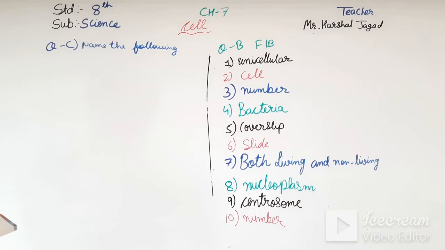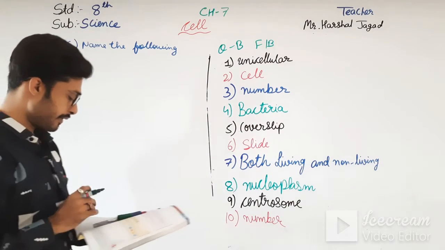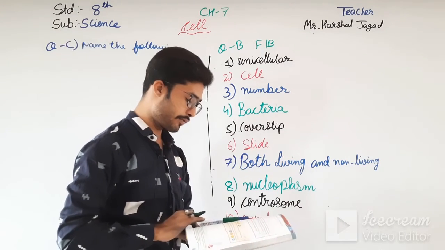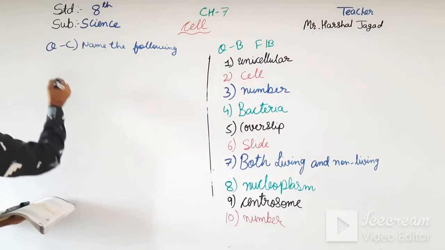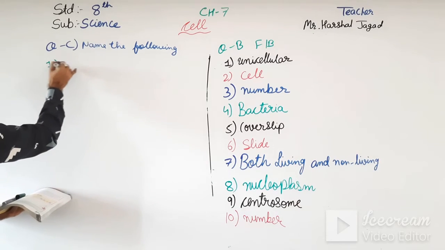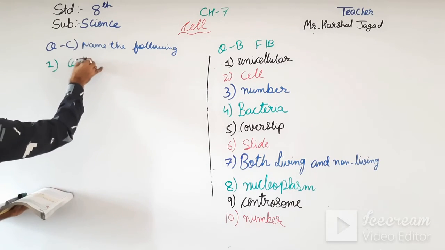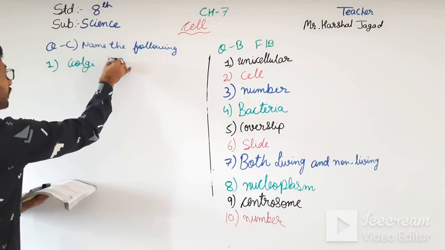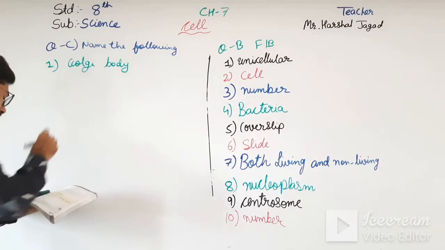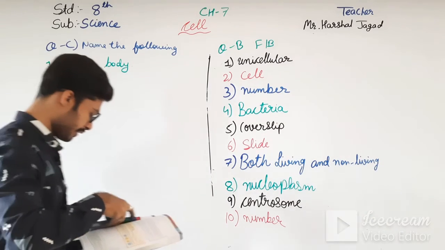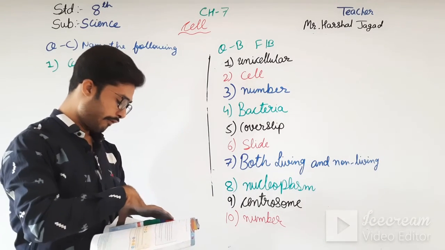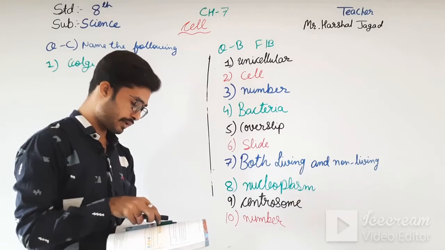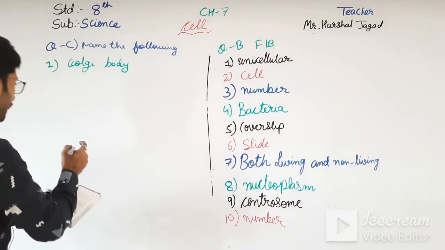First: this part of the cell secretes chemical substances that help in various functions, that is Golgi body. Second: a fluid-filled space that stores substances in the cell, they are known as vacuoles.